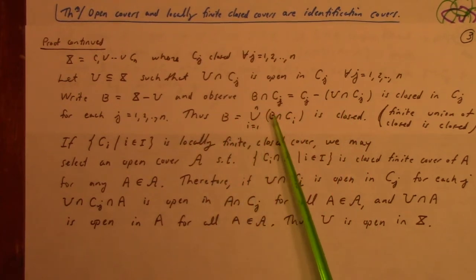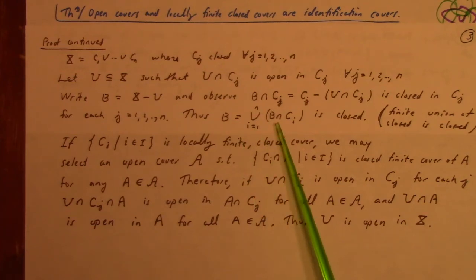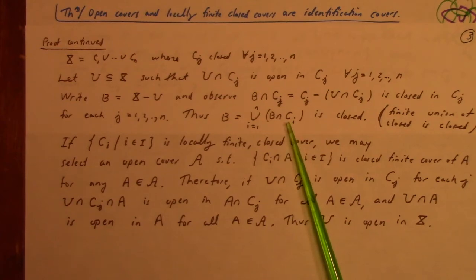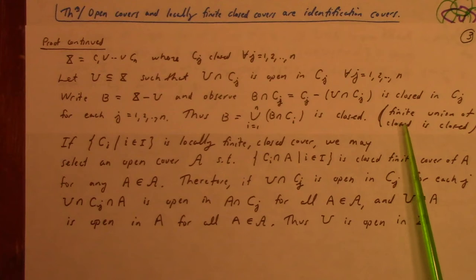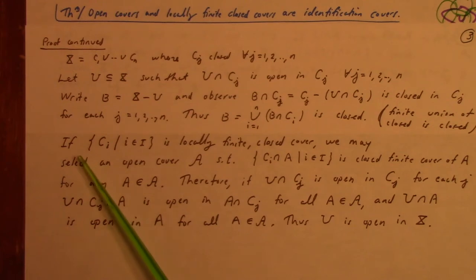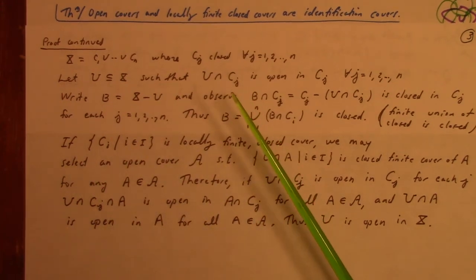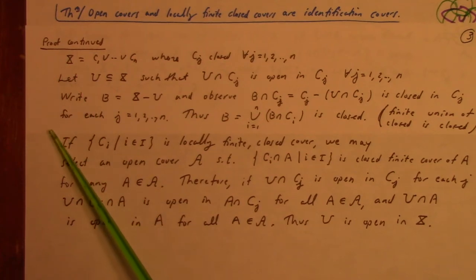So then we can write B as a union over the intersections of B with the cover, C1 through Cn. Each one of these is closed, and we've got a finite union of closed sets, which is therefore closed. So I guess this is really a lemma. I think this whole bit right here is essentially a lemma for what follows.